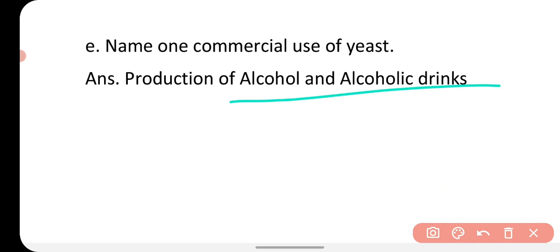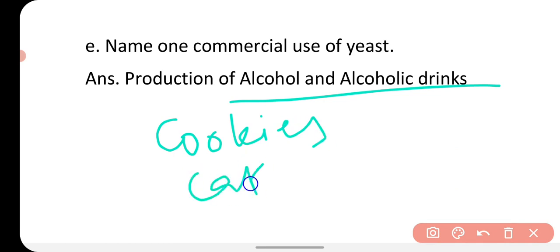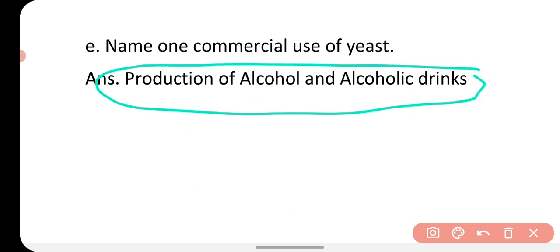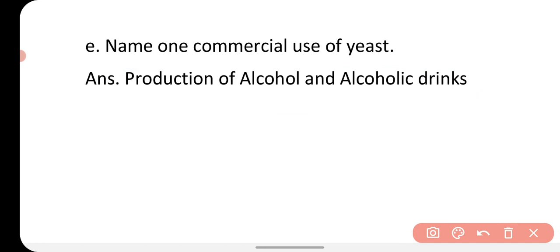Yeast is also used in making cookies, cakes, and pastries. So yeast is used to make alcohol and alcoholic drinks for commercial purposes.